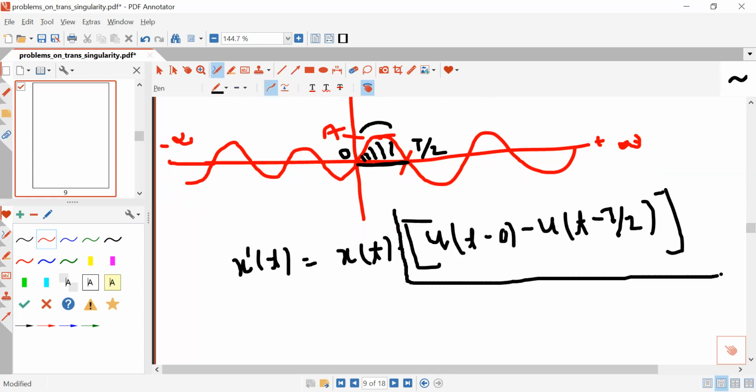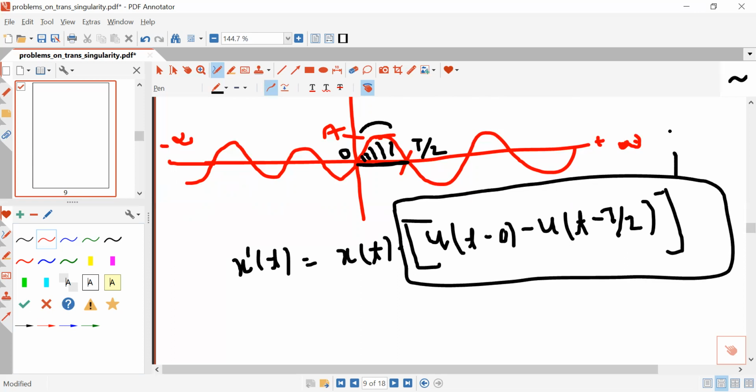Because this is a gate pulse, and this pulse will be equal to 1 only when t lies between 0 and T by 2. Otherwise, it will be equal to 0. So when this rectangular pulse is 0, then x(t) into 0 will be 0.